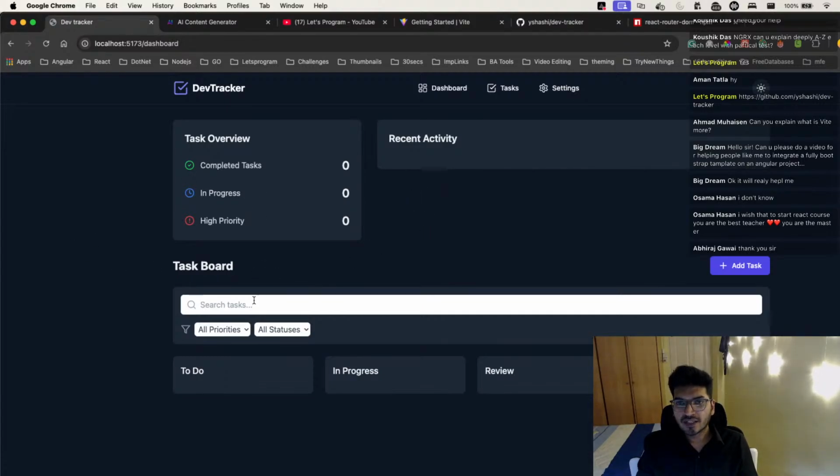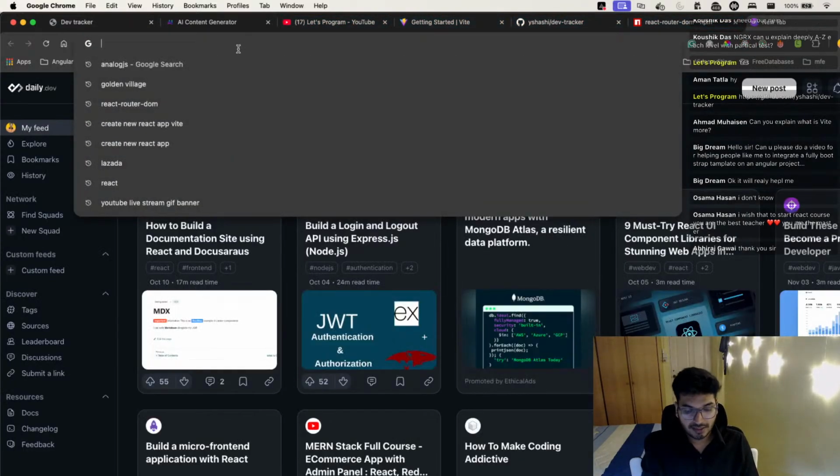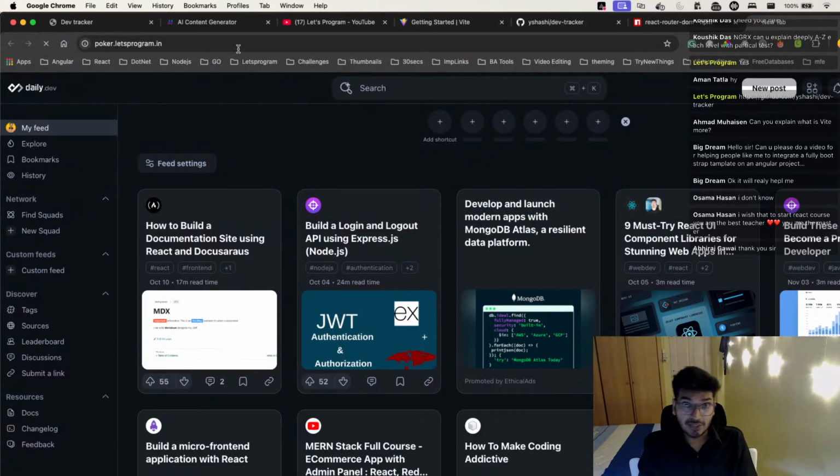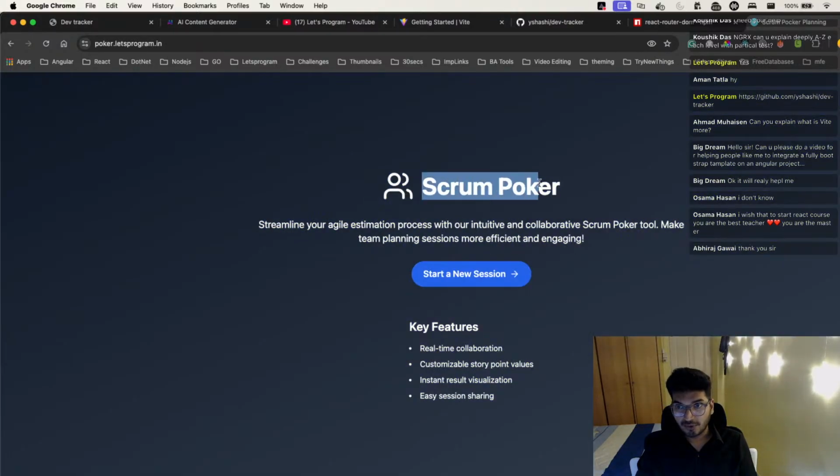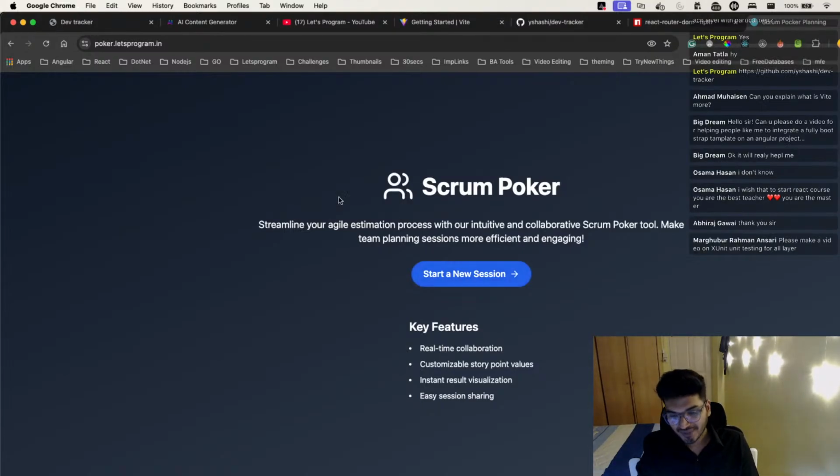If you want to see, I have created one more application in React, which I'm currently using in my office. So we have this Scrum poker. First of all, let me share the problem statement. What we were doing previously, to do the estimation, we were using the chat window. There was a countdown where we say 1, 2, 3, and then we hit enter with our estimations.